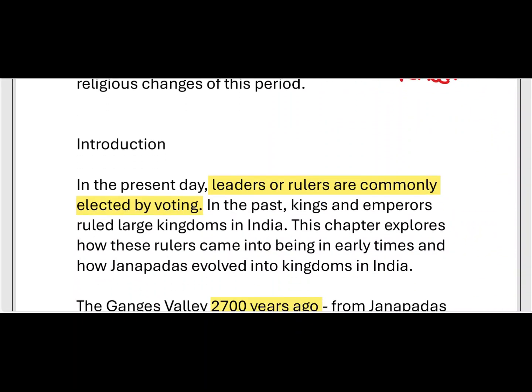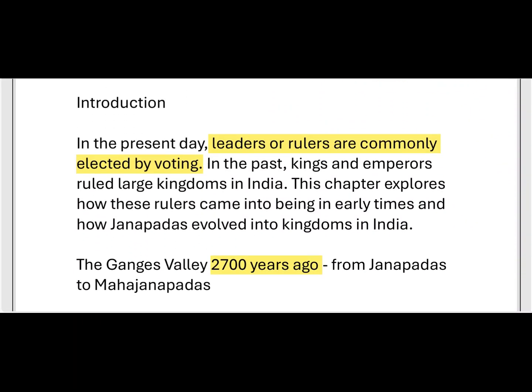Here, in the present day, how are the leaders elected? In the present day, the leaders or rulers are commonly elected by voting only. We have seen the general elections. Every 5 years they conduct general elections. So these leaders or rulers are commonly elected by voting. But what about in the past?